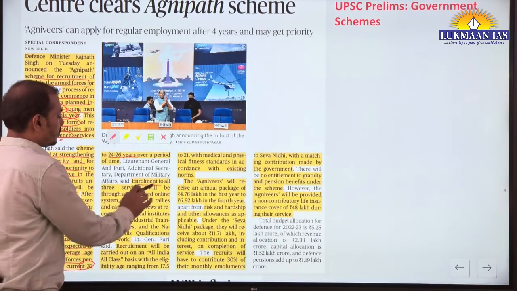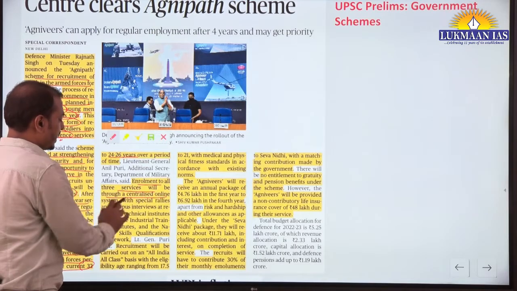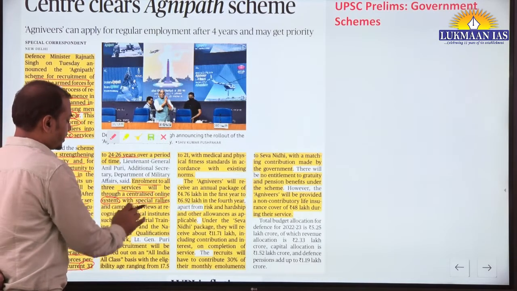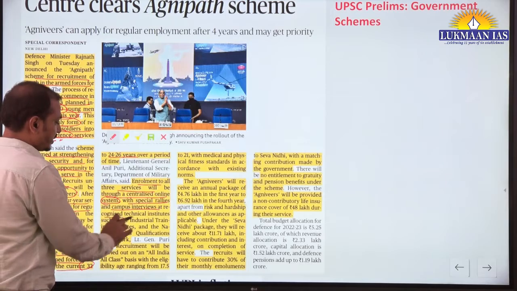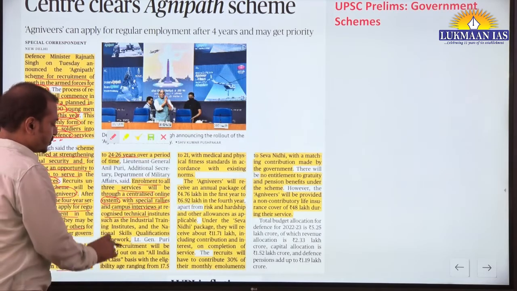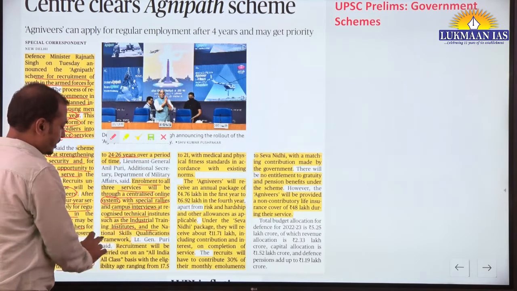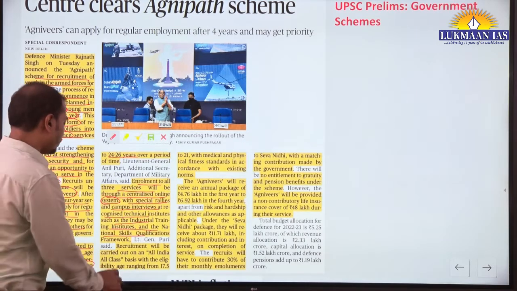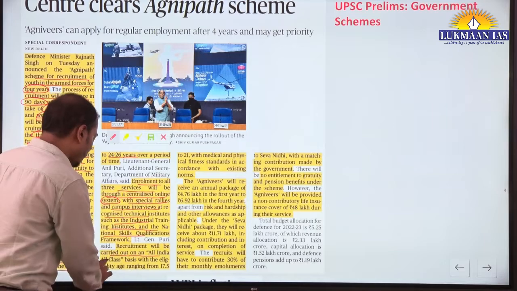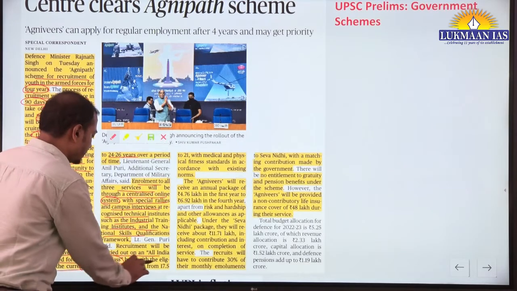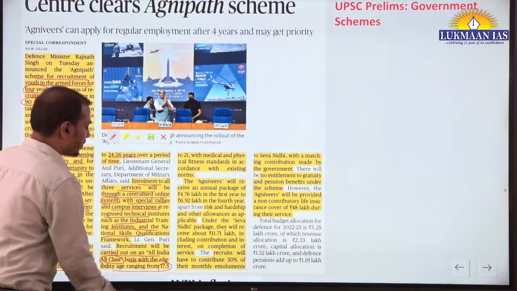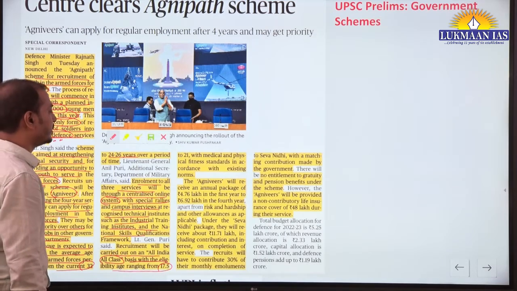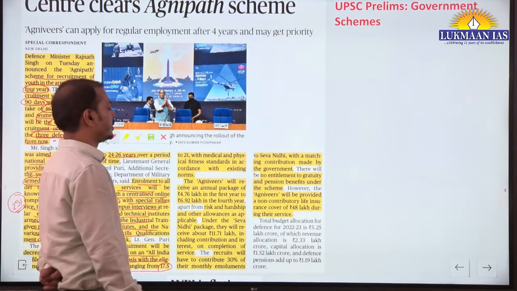Now enrollment to all services will be through a centralized online system with special rallies and campus interviews at recognized technical institutions like ITIs and the National Skill Qualification Framework. The recruitment will be carried out on an all India, all class basis with eligibility ranging from 17.5 years to 21 years of age.